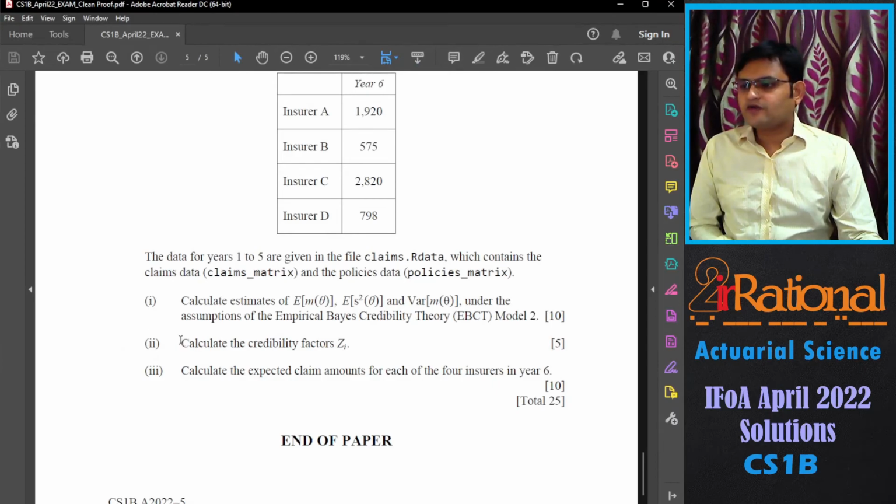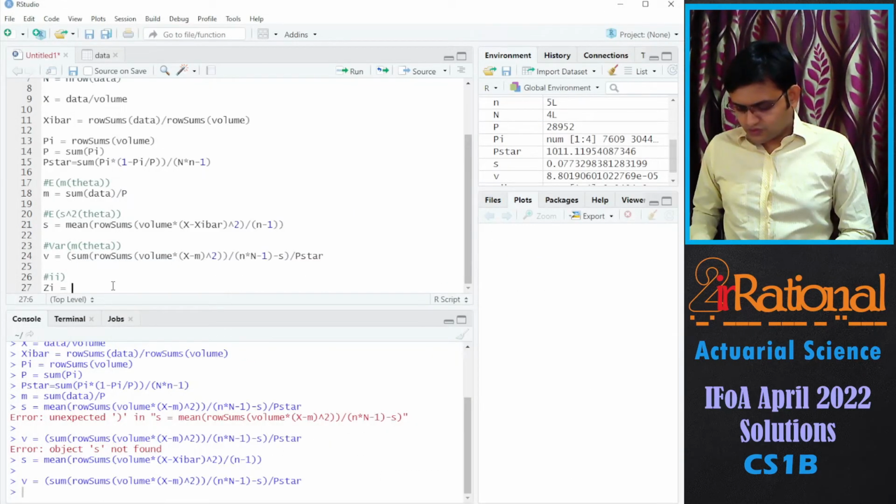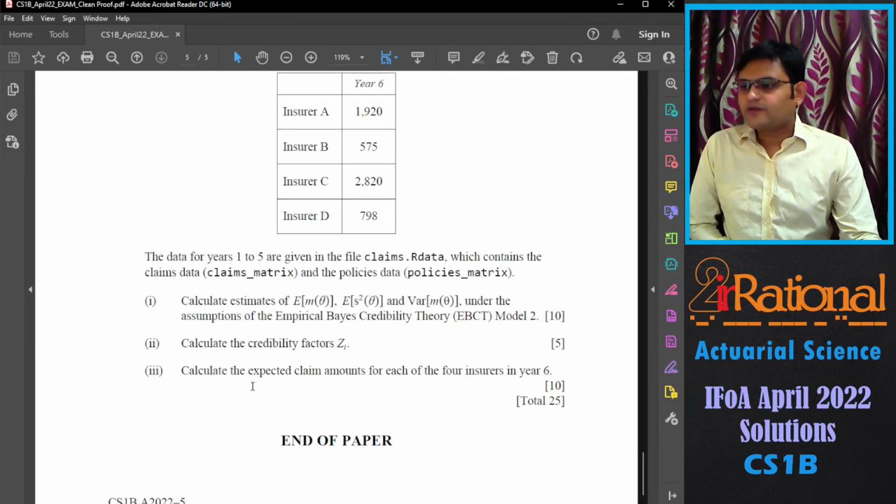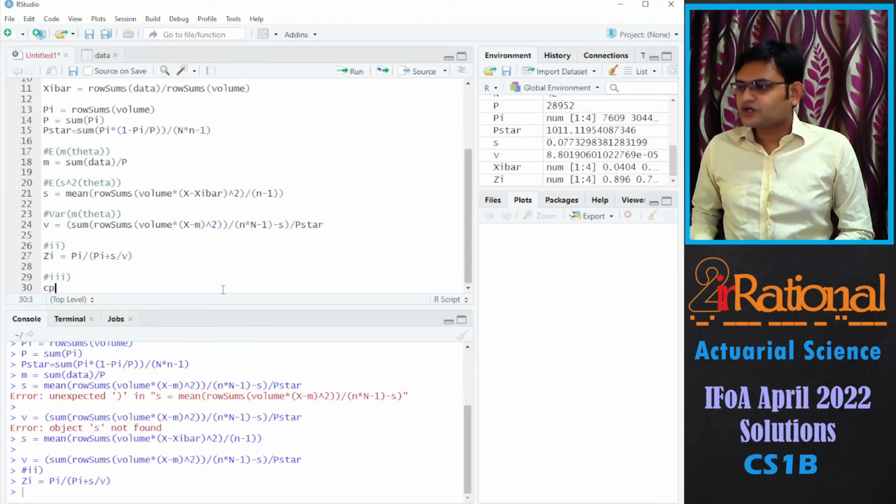For the second part, we have to calculate the credibility factor Zi. It is going to be Pi upon Pi plus S by V. Third part, calculate the expected claim amount for each of the 4 insurers in year 6. So the credibility premium will be equal to this.